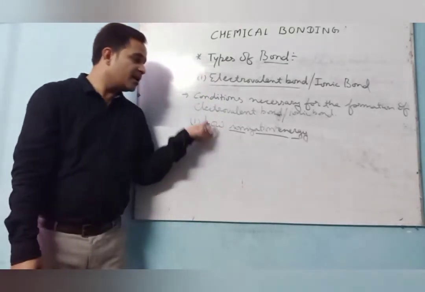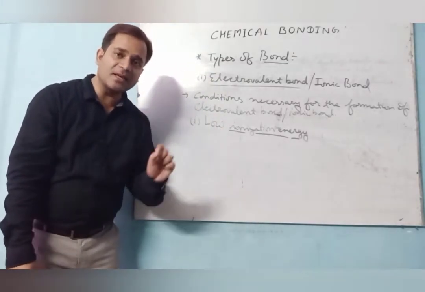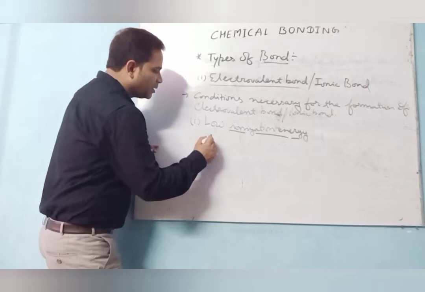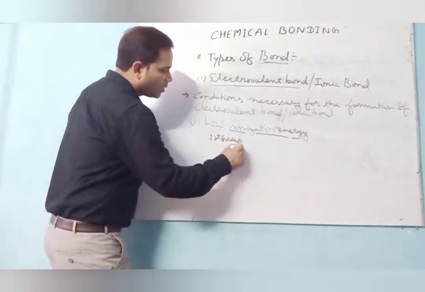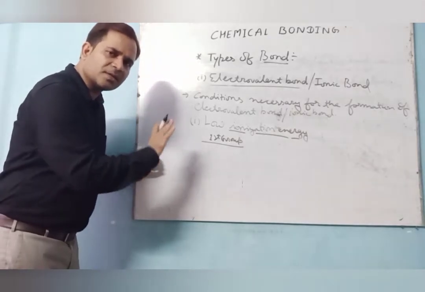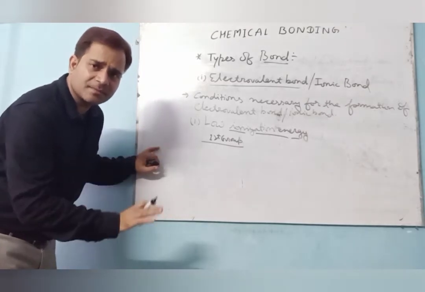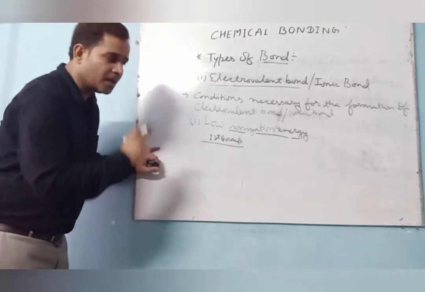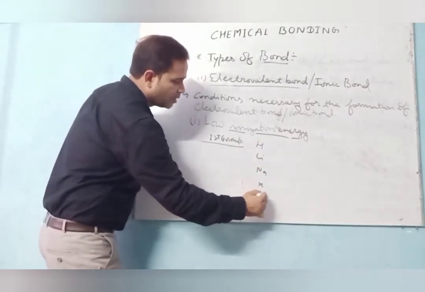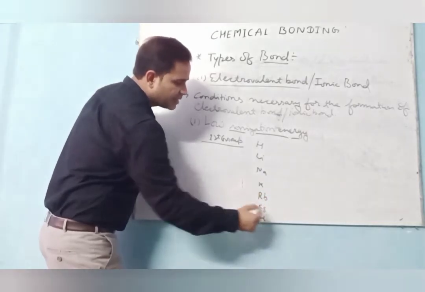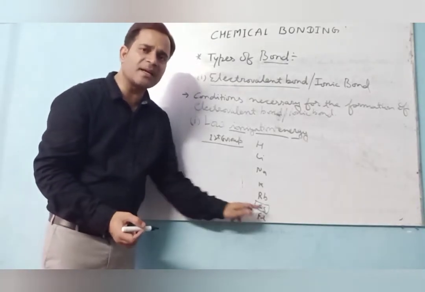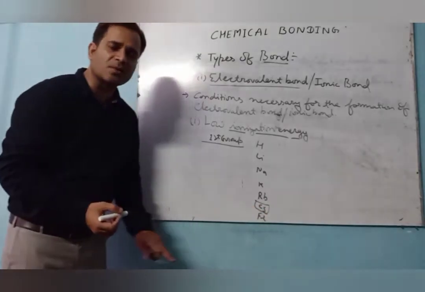But now I am saying here low ionization energy, not high. Why I am saying low? See, in the first group of PT, what you see there? Hydrogen, lithium, sodium, potassium, rubidium, cesium and francium. This is the trick I told in PT. Cesium is the most electropositive element. Francium is a radioactive element. So that's why I am saying the cesium is the most electropositive.